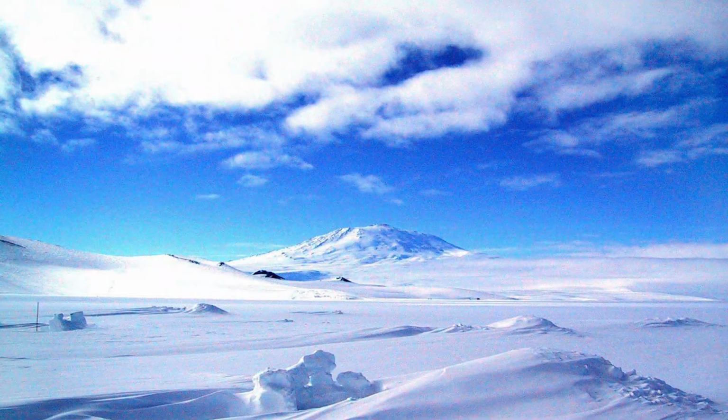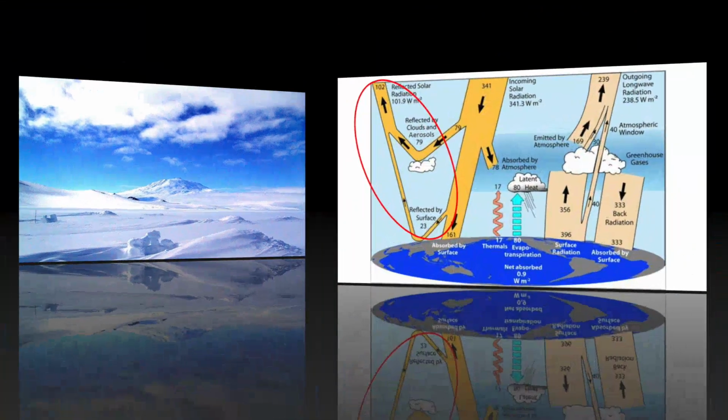Moving on to reflection at the surface, snow and ice play the largest role here, with albedos of up to 0.9. So now that we know what's responsible for the albedo effect on Earth, we can have a look at how it's changing over time.